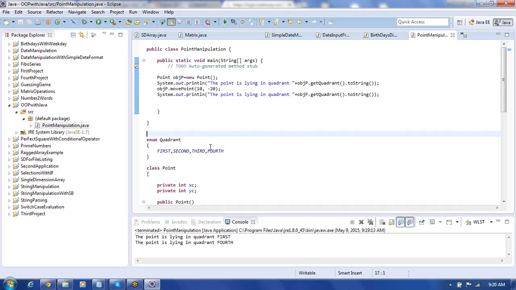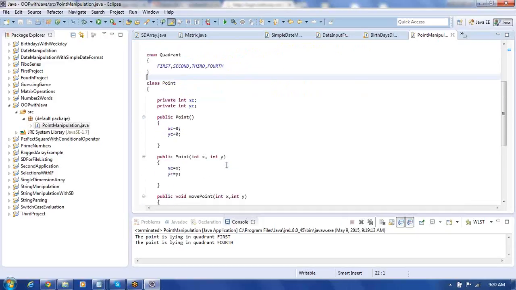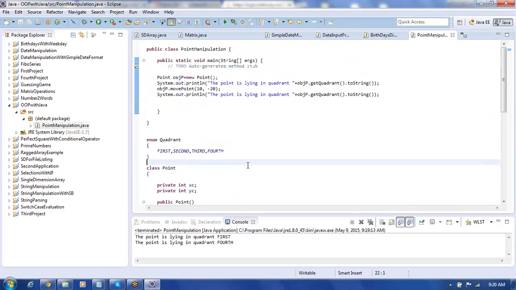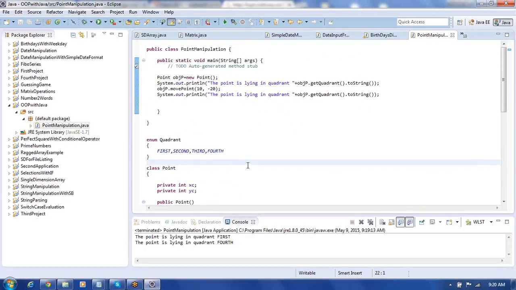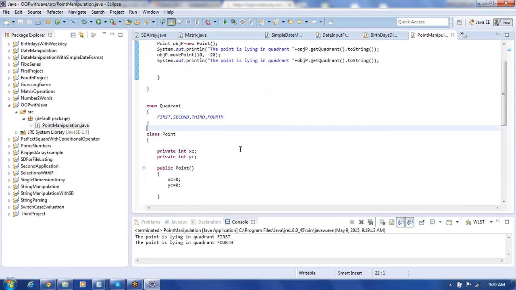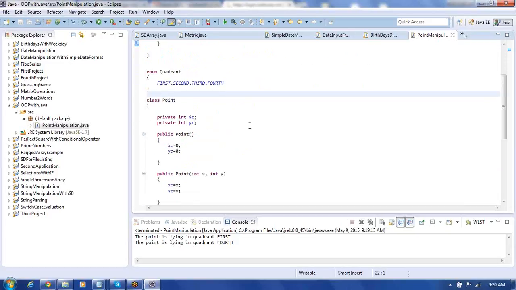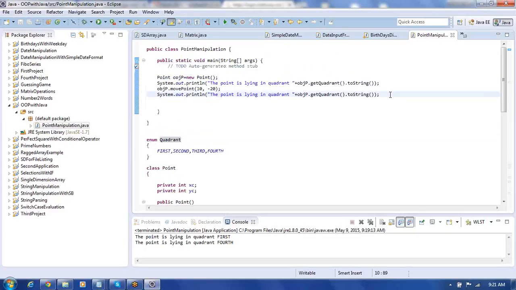But when you look at this, the point class, suppose you want to print x value and y value. Do you have any provision for that? Right now you don't have any provision for that. If you look at the point class, xc, yc, they are private. You can't access them from the point object. Point dot, you cannot access that. Let us try to see whether it's possible or not.